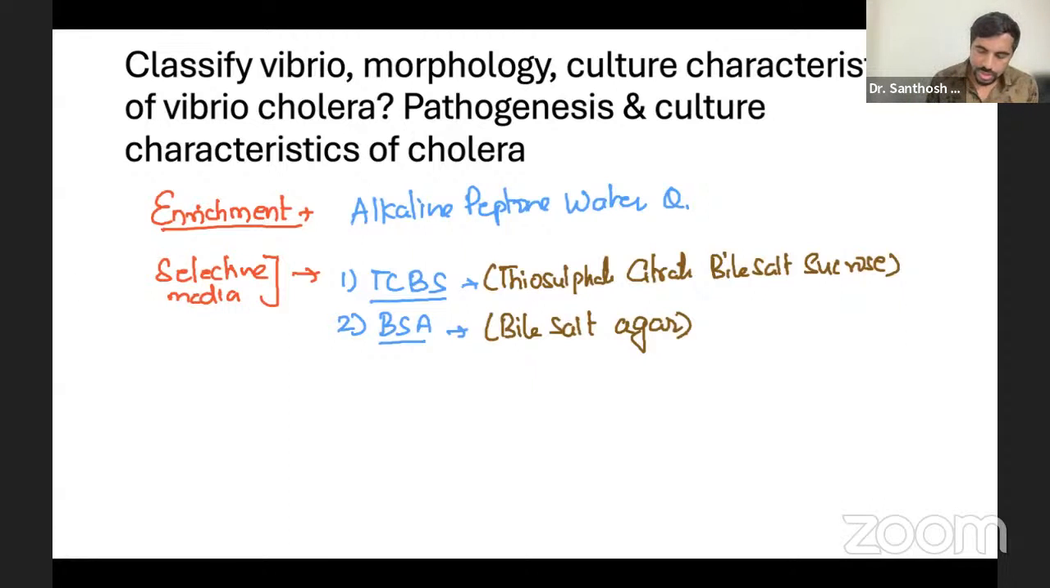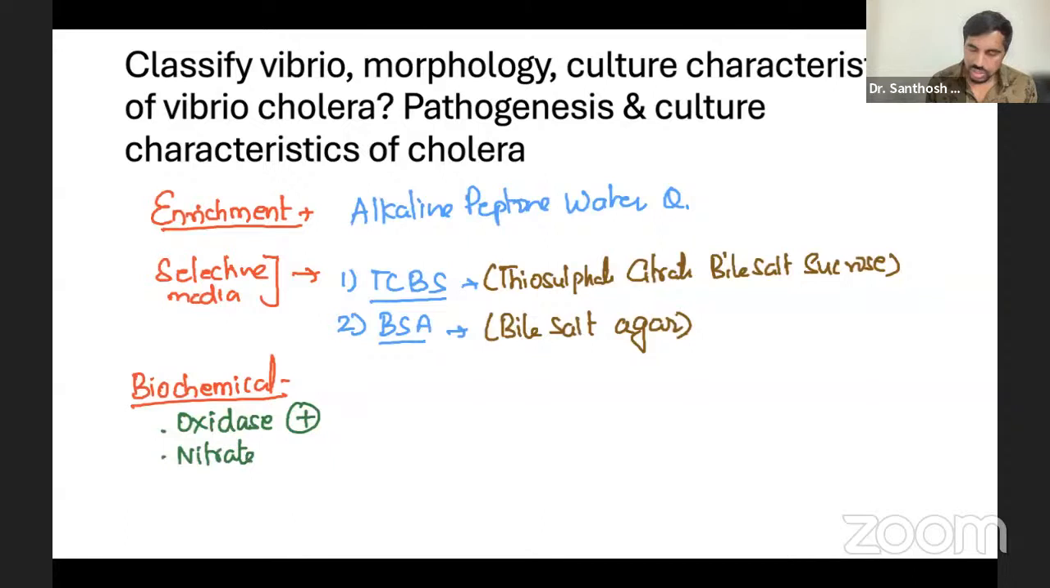Now, what is the next one? Your biochemicals, which is very, very important again here. For biochemical tests, we have a big list, because this gives a lot of important reactions. First one, oxidase. Oxidase test will be positive. Okay, one. And then what else? After oxidase, we are going to do the nitrate test also. Nitrate reduction test, that is the nitrate test only. Nitrate test will also be positive. Okay, then one more. We'll have indole. Indole ring you put, that also will become positive.